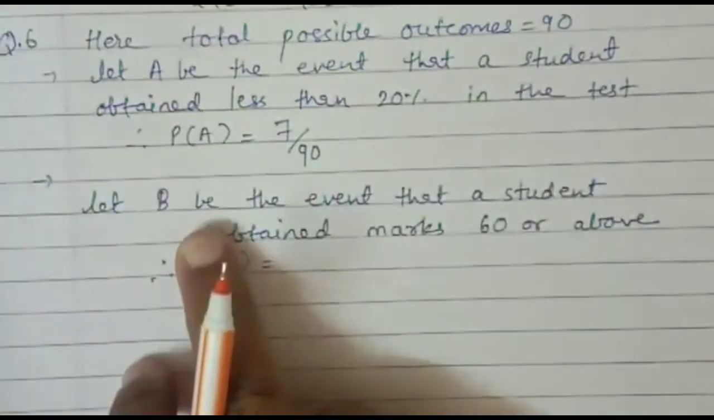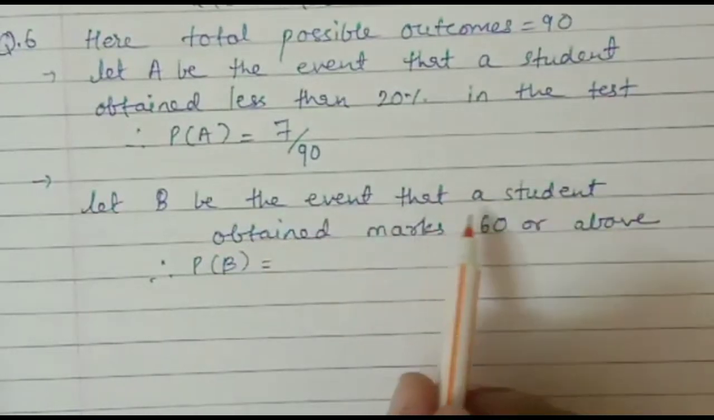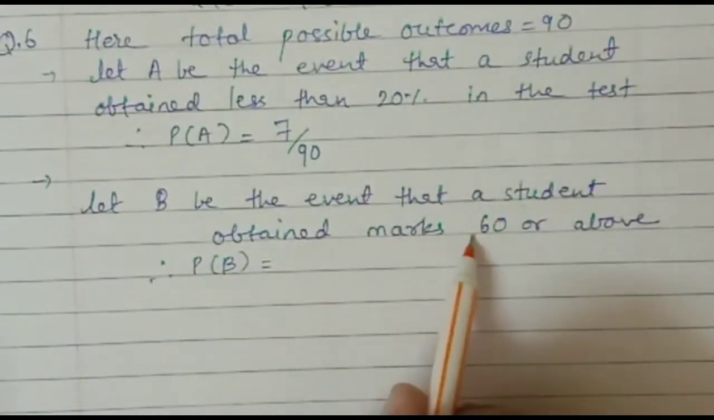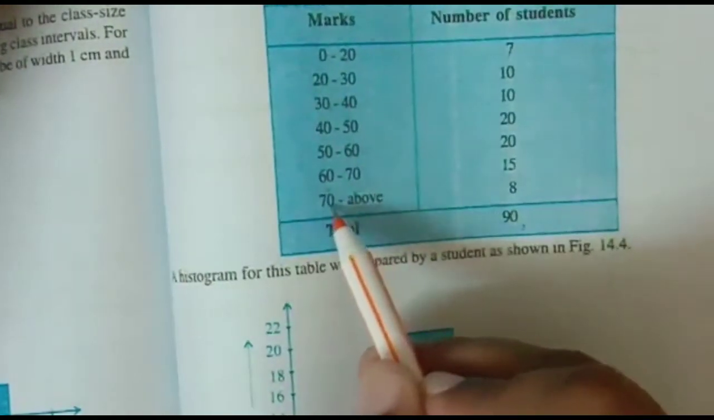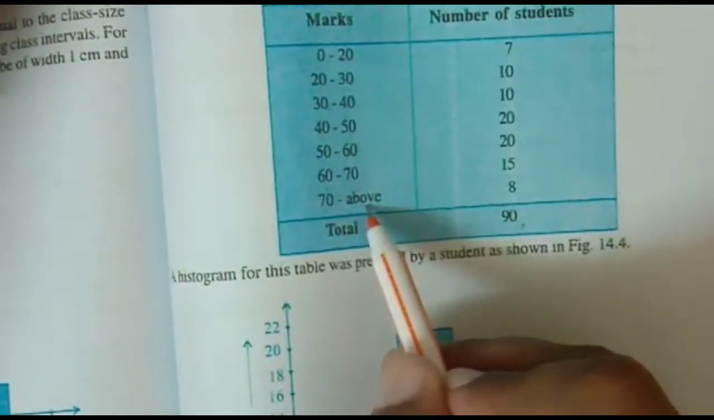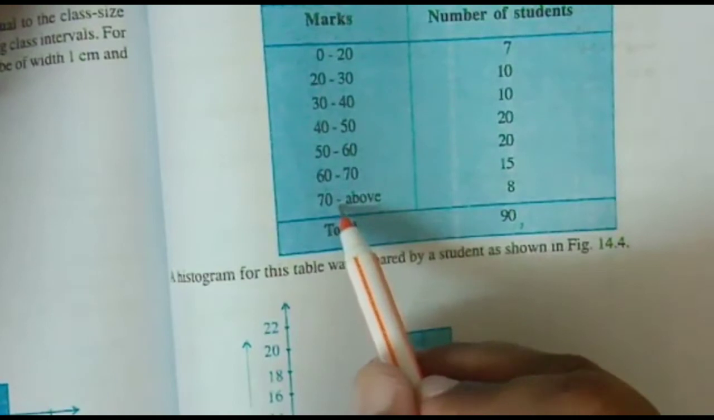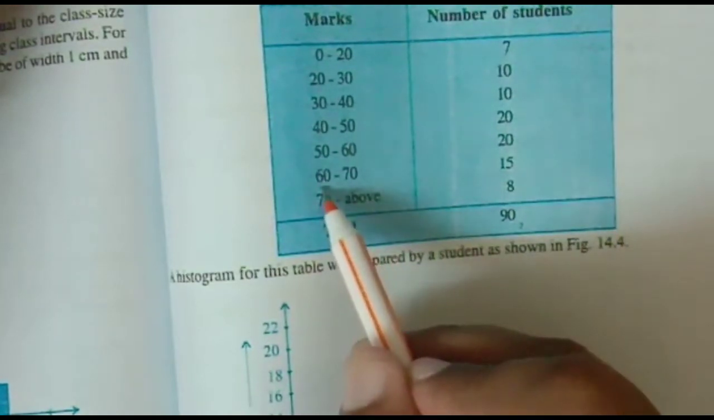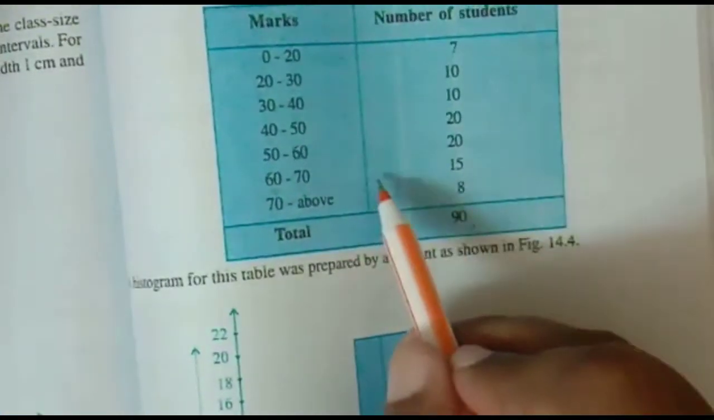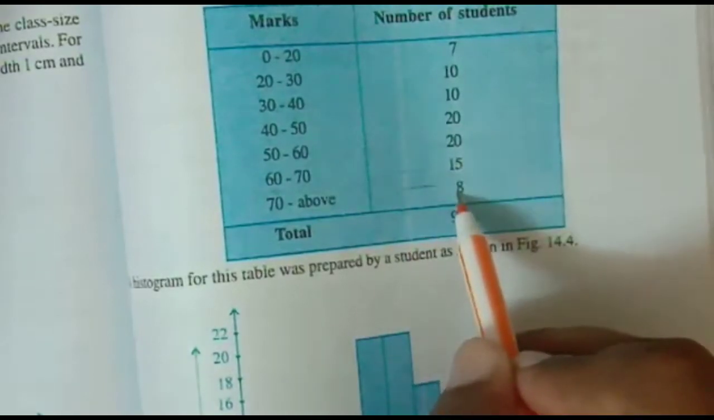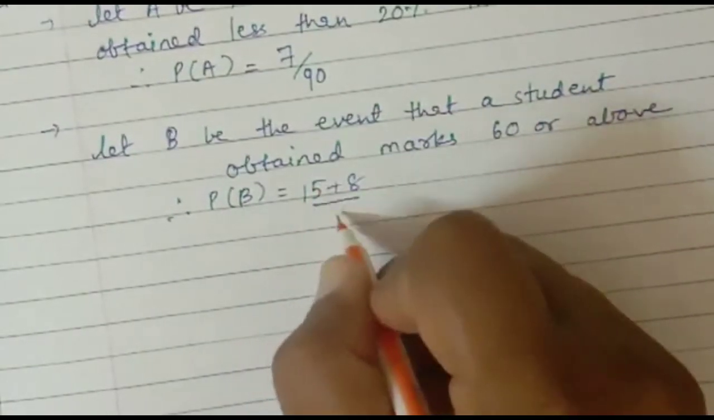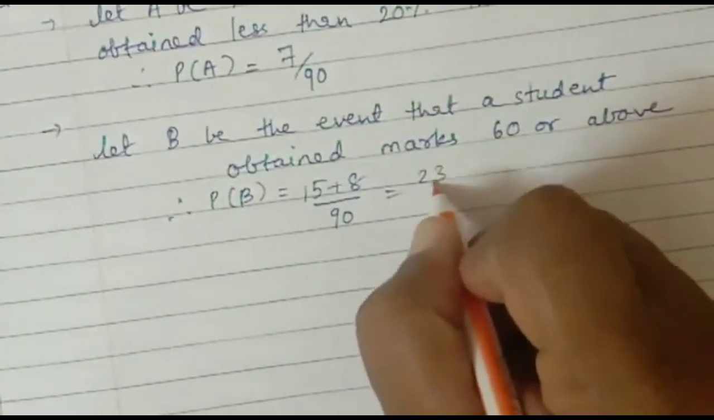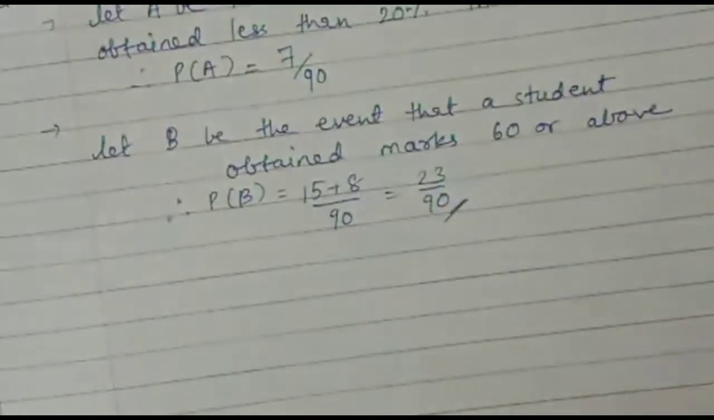The second question is, what is the probability that a student is securing 60 marks or above? Now 60 marks or above means it can be 70 or above also, right? Because if a student is securing 80 or 90 marks, it will be considered more than 60. You can see the frequencies here are 15 and 8. So we will add both frequencies, and we will get P of B is equal to 15 plus 8 by 90, which is 23 by 90. So this is our answer.